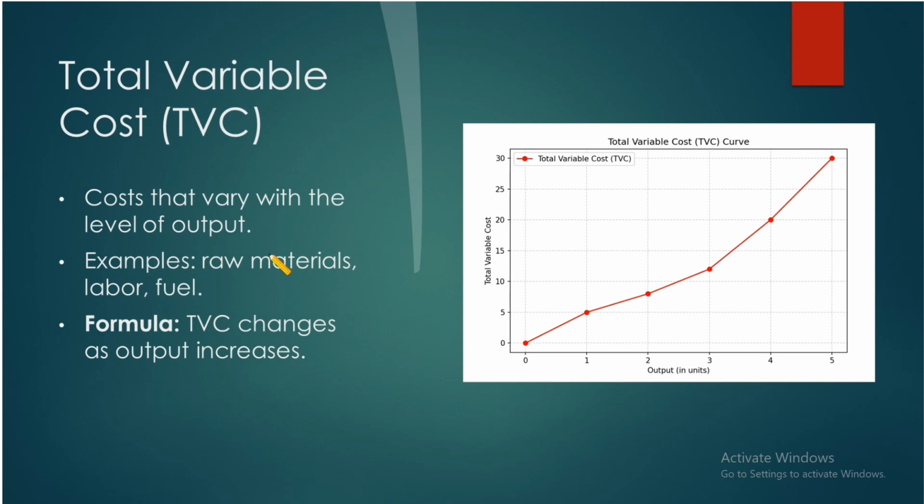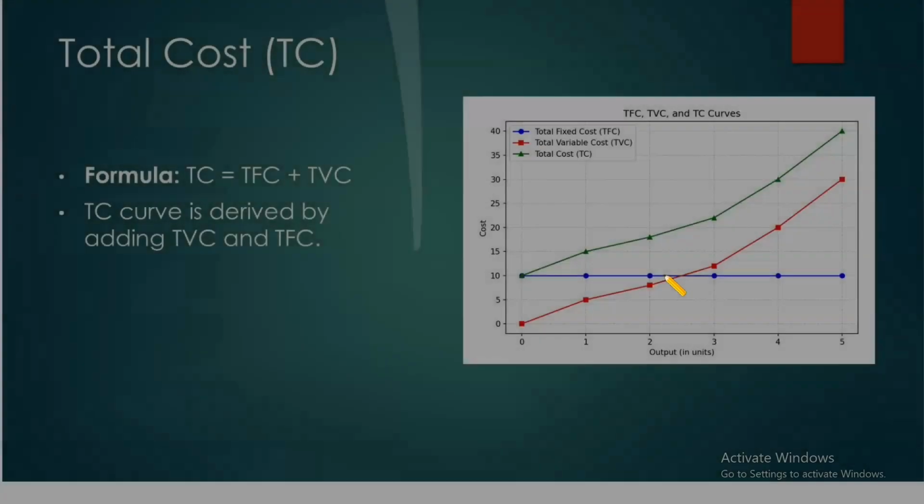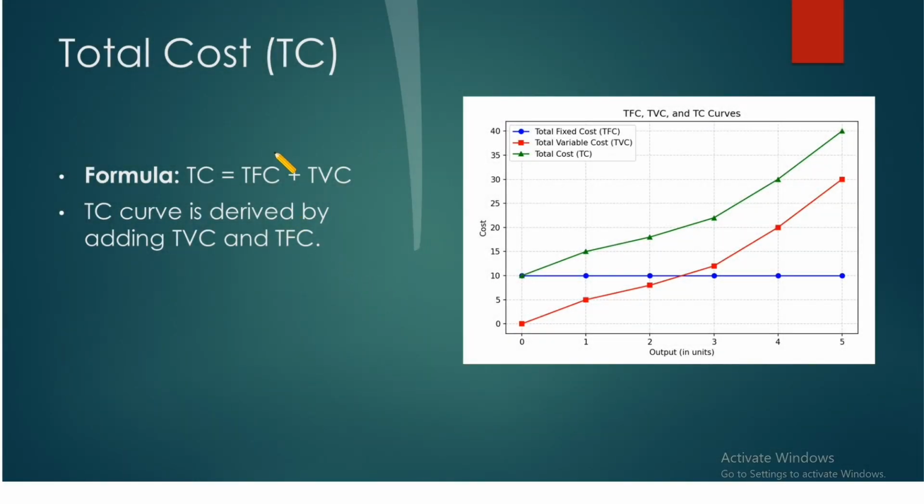Total variable cost is a cost that varies with the level of output, that is called variable cost. So if we buy one quantity of product, or we can produce two quantities of product or three, if we increase the quantity of product, it directly affects the cost, that we can call the variable cost. So in this curve we can say that if we want to increase output, total variable cost will also increase. So the formula of total cost equals total fixed cost plus total variable cost. Here is the curve of these cost curves.